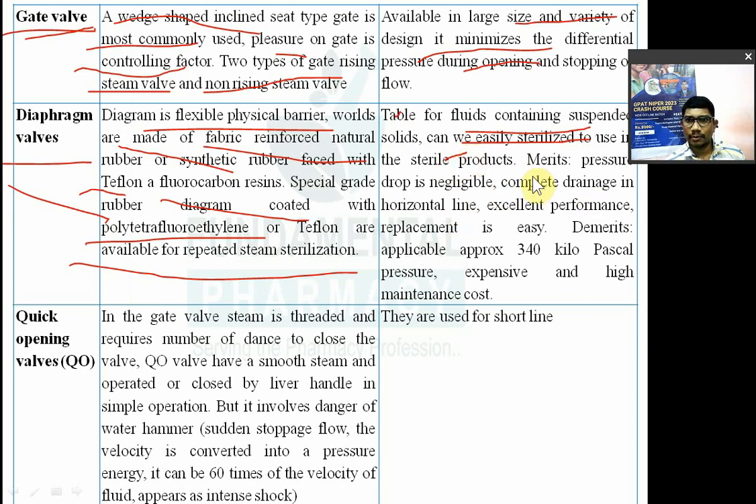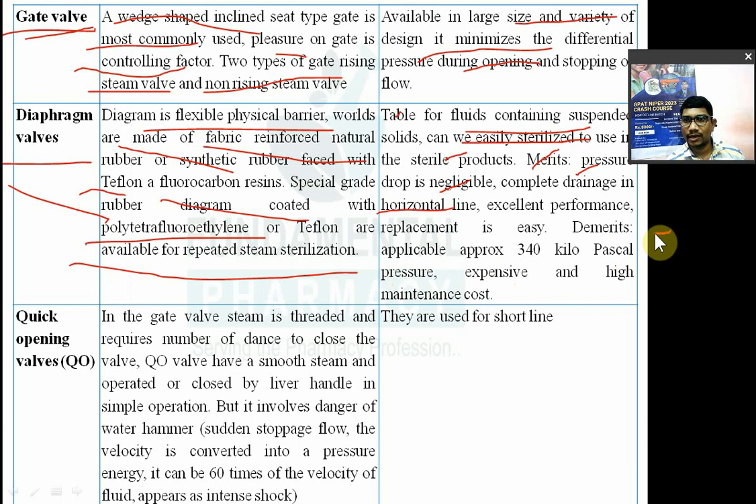Now the advantages, the merits. Pressure drop is negligible. There is a very negligible change in the pressure at the wall. Complete drainage, complete drainage in the horizontal line. If this is fitted in a horizontal line, it gives complete drainage. Excellent performance. Then replacement is very easy.